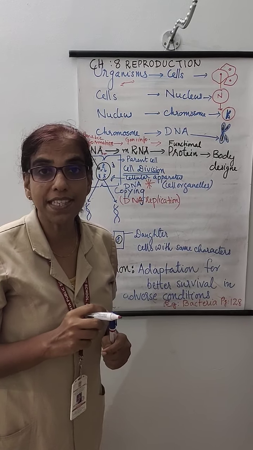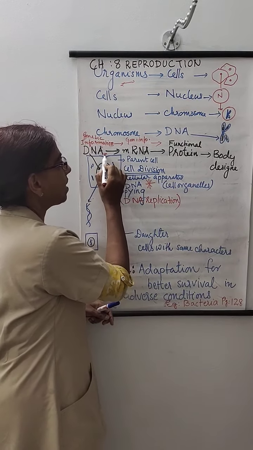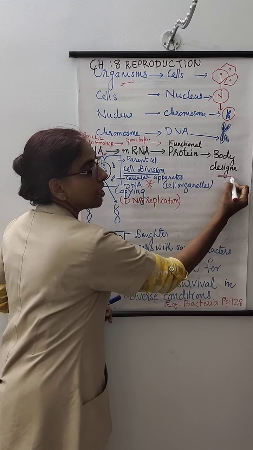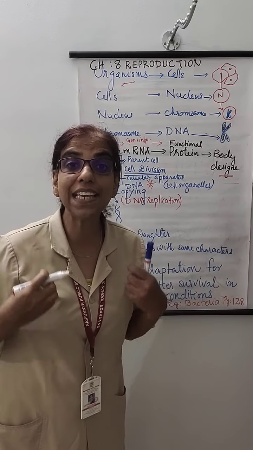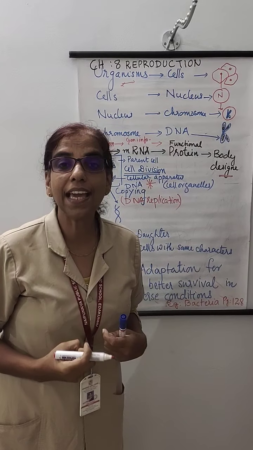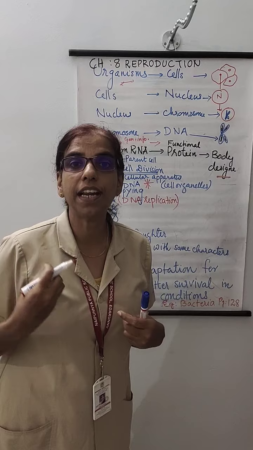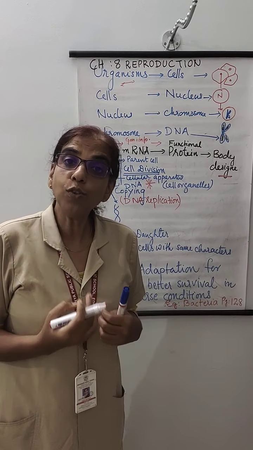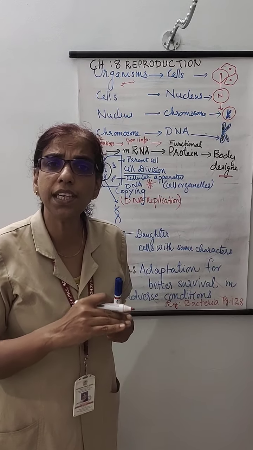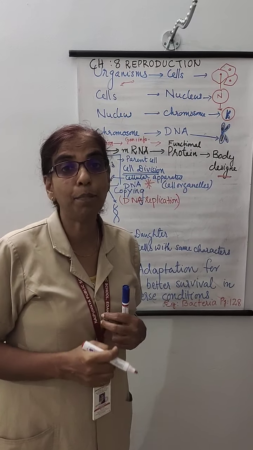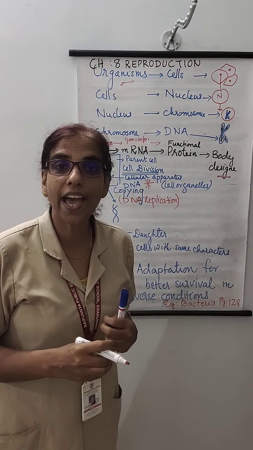And what are those messages in fact? These messages will be responsible for our physical characters, physical appearance. You call it body designs with several body characters. Now there is a question, how does DNA regulate these body characters in an organism?